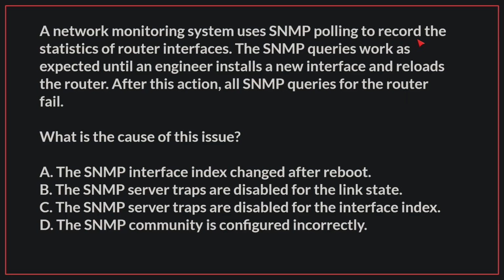A network monitoring system uses SNMP polling to record the statistics of router interfaces. The SNMP queries work as expected until an engineer installs a new interface and reloads the router. After this action, all SNMP queries for the router fail. What is the cause of this issue? The correct answer is A. The SNMP interface index changed after reboot.